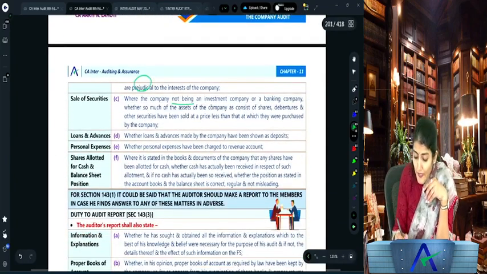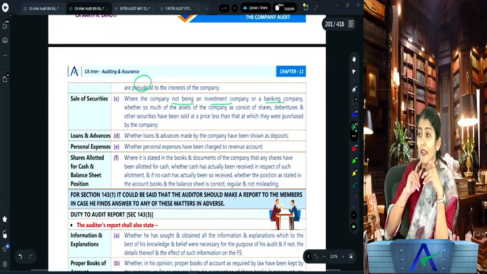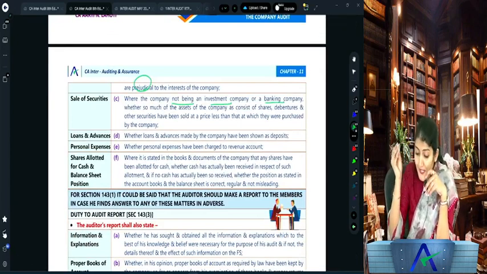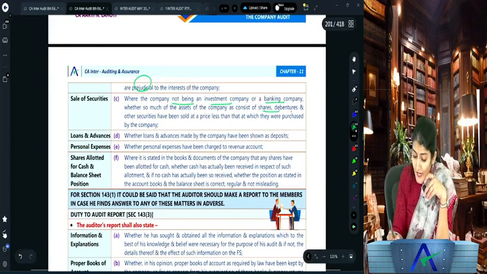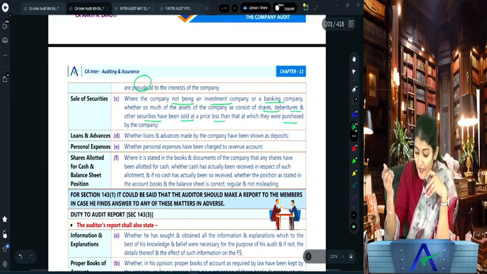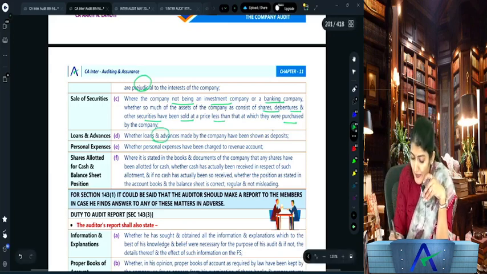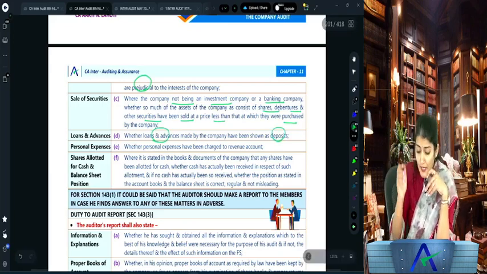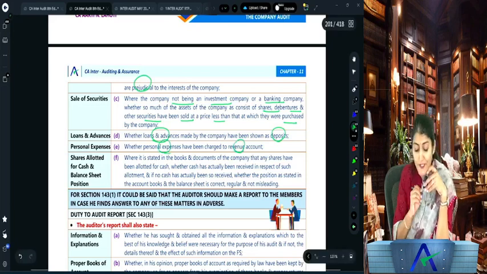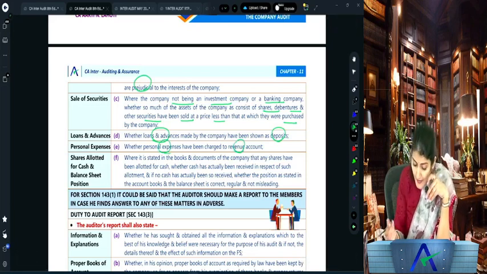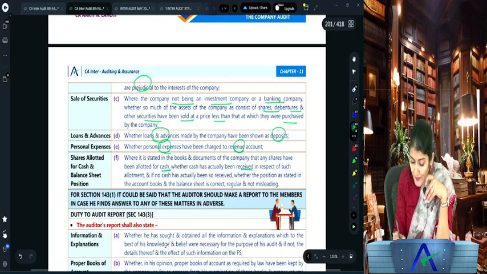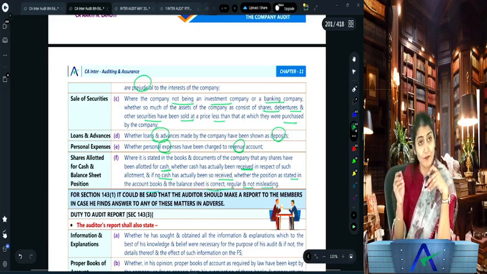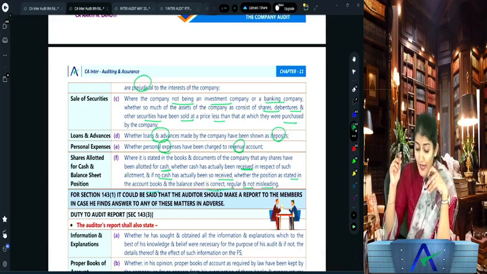Then where the company is not an investment or a banking company, whether shares, securities, debentures have been sold at a price less than the price at which they were purchased, whether loans and advances made by the company have been shown as deposits, whether personal expenses have been charged to the revenue account, and where shares have been issued for cash, whether cash is actually received, and if no cash is received, whether the position shown in the balance sheet is correct, regular, and not misleading.